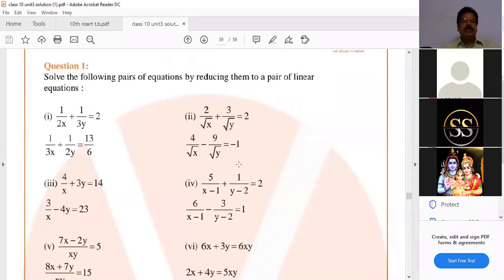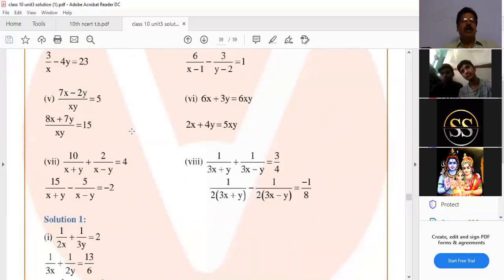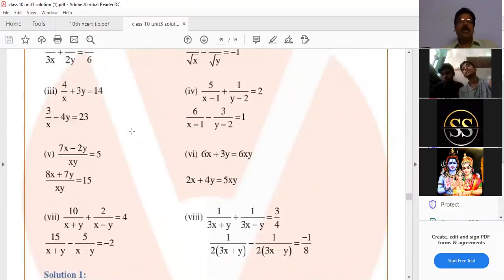In all these sums, they have variables in the denominator. Here also, 1 by 2x, 1 by 3y, means let 1 by x be a and 1 by y be b. You have to suppose. Here also 1 by x is there, let 1 by x be a, and so on. You have to write these equations in the standard form. What is the standard form of a linear equation? A1x plus B1y plus C1 is equal to 0.